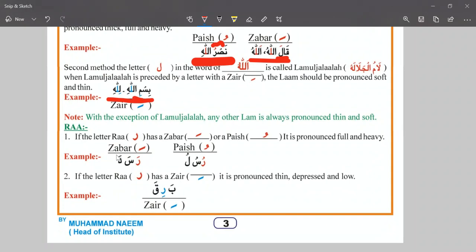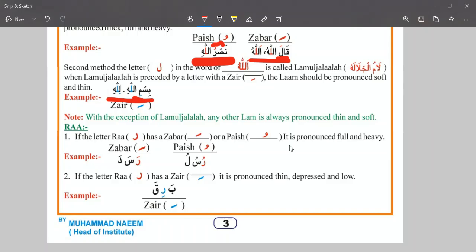Okay, the third category, the Ra category. There are a lot of definitions, a lot of categories of Ra, but we focus on the simple things that everyone can easily understand. We focus on the Ra letter, where we pronounce Ra with the heavy sound and where we pronounce Ra with the low sound.